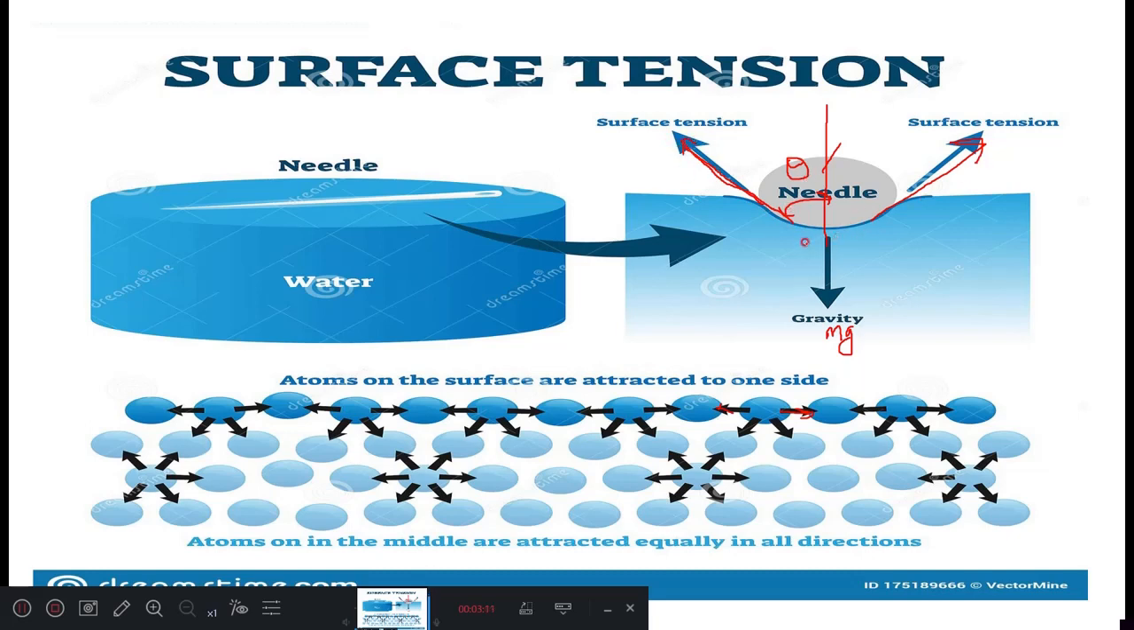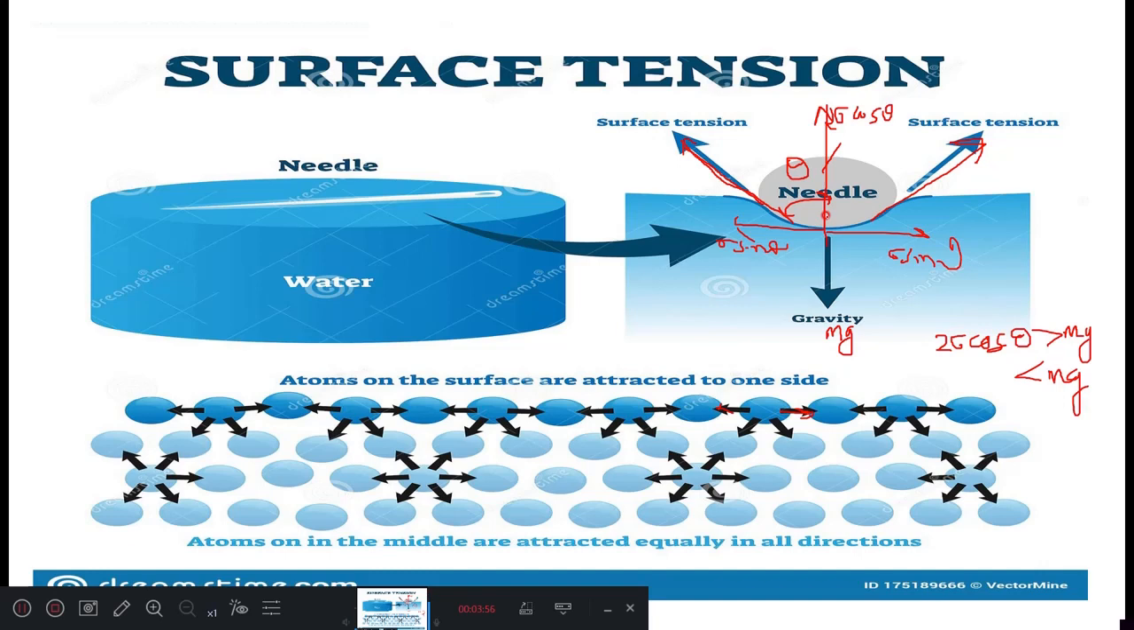If we resolve this, what will this component be? This is sigma sine theta, this component, and this is also sigma sine theta. And this component will be sigma cos theta, but 2 times, because on 2 sides, this side also sigma, this side also sigma. This is 2 sigma cos theta. If 2 sigma cos theta is greater than m into g, the needle will be floating on the surface of the liquid. If it is less than m into g, then the needle will sink into the liquid.